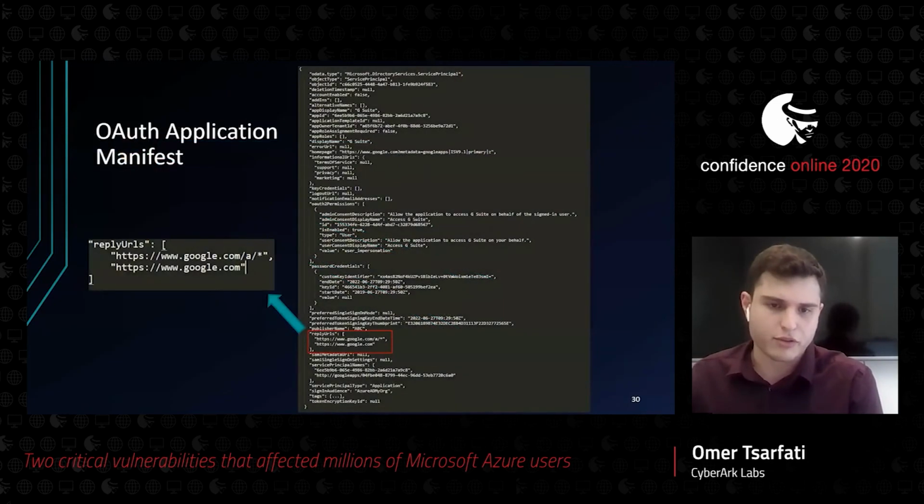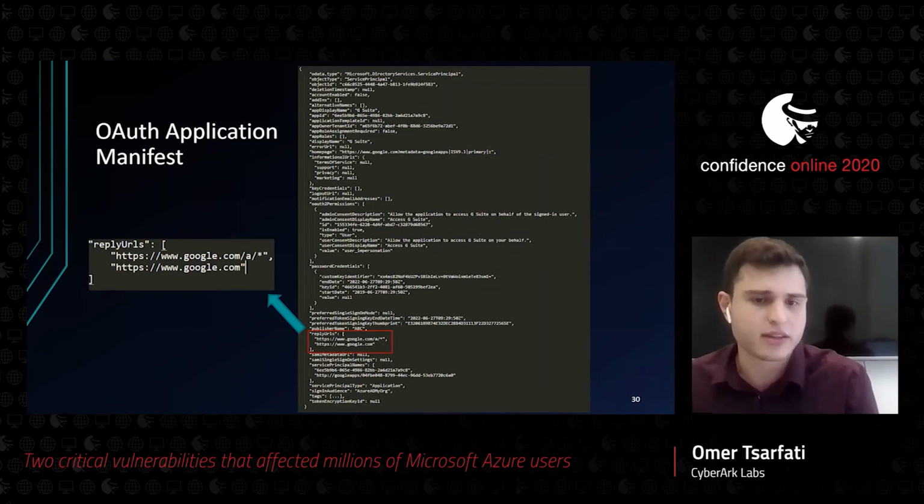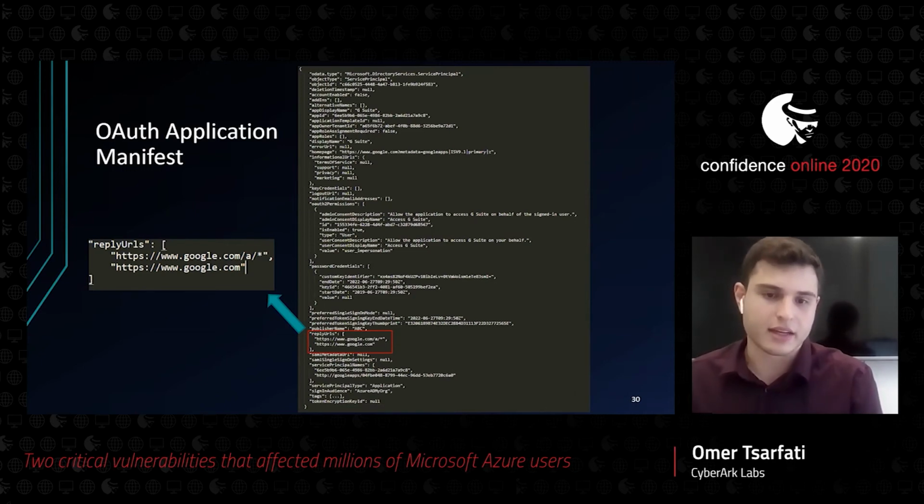If we take Microsoft, for example, in Azure, every application is represented as a service principal object, which is an instance of an application object. The service principal looks like this, in the image that you can see. You can see a JSON object that represents the application settings, which include the application name, application ID, and also an authorized list of URLs that can receive the generated tokens in the future. In this example, you can see that the allowed URLs are google.com and google.com/a/ and anything that comes after it.